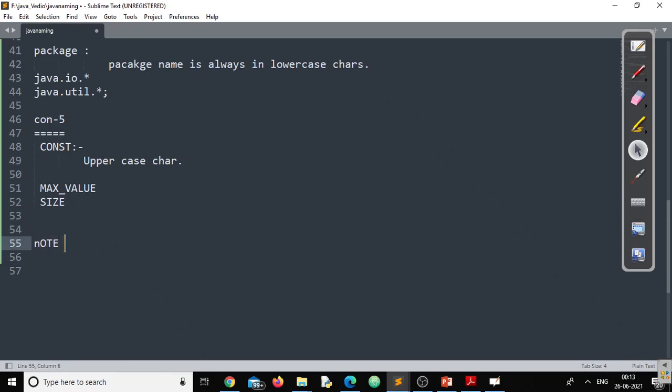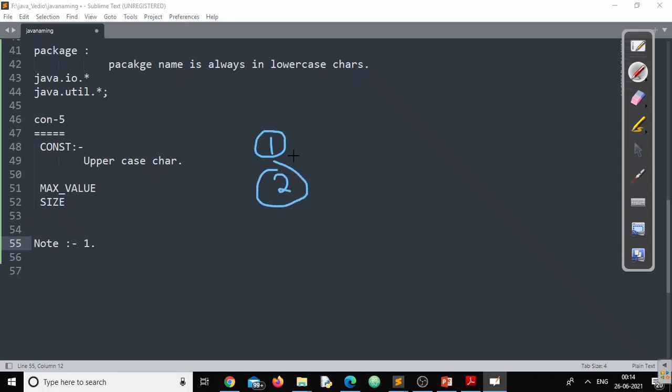To conclude this session, we will end with a very small note. What exactly is that note? First point: there are two things. One, the methods, variables, packages, and interfaces which are already created. In front of us there are two options.